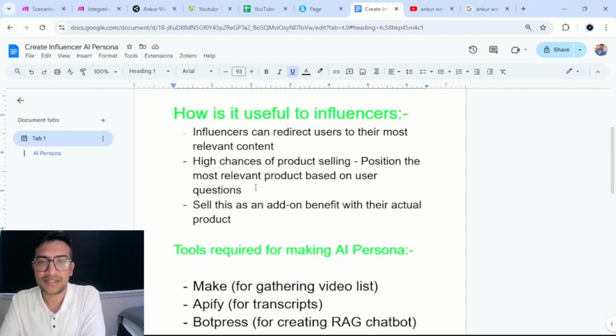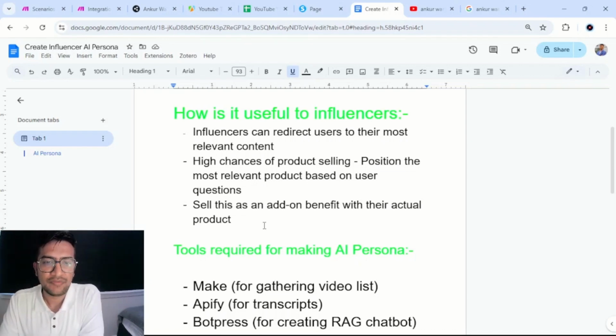High chances of product selling. So position the most relevant product based on user questions. This could be books through affiliate links, or in this case, Ankur's own books, or the courses that he creates. Let's say you have a question, you get the answer and a video link, and you keep going further. Then this tool allows you to share the other products that this content creator has, let's say the courses. These courses would be relevant to what the user has asked, and that is why the chances of conversion would also be higher.